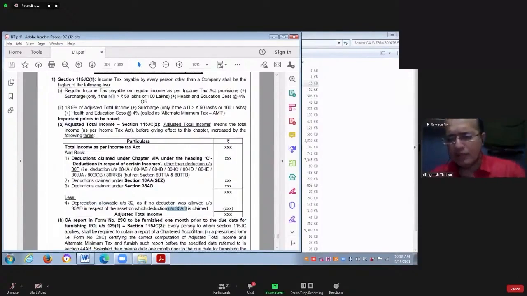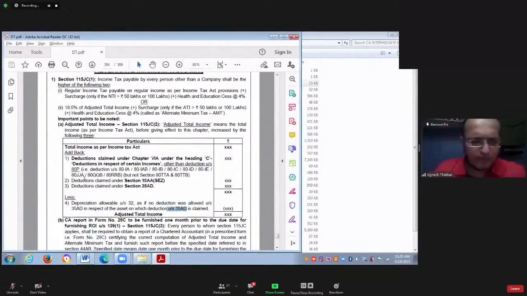So while calculating your normal total income, you might have already claimed deduction for that 100 in Section 35AD. Yes or no? Rizwan? If you have acquired asset worth 100, then while calculating your total income, you might have definitely claimed the deduction for that 100 in Section 35AD.